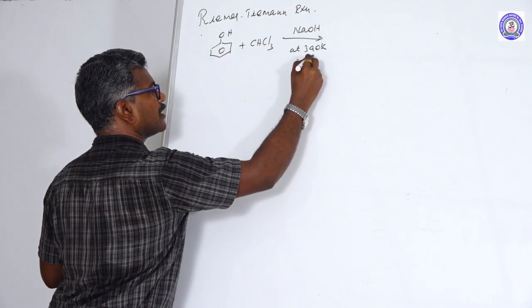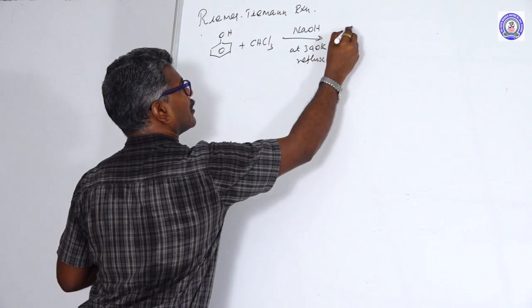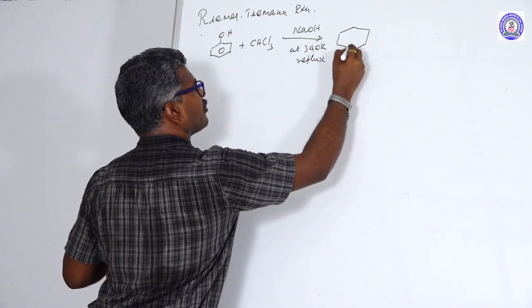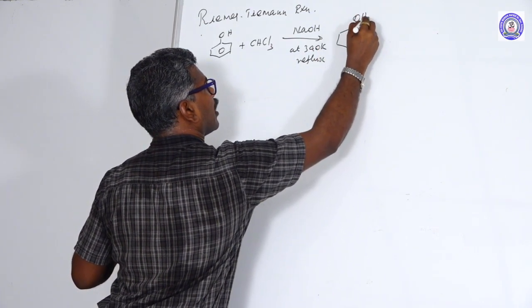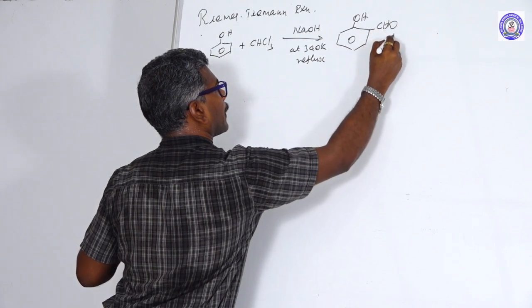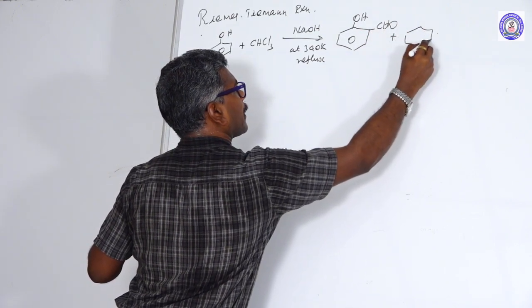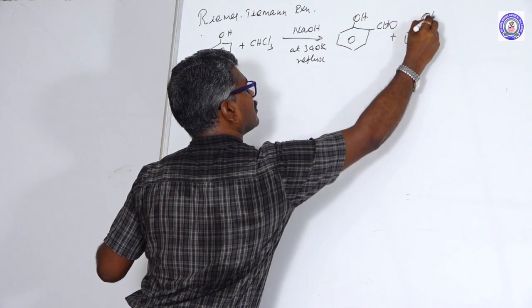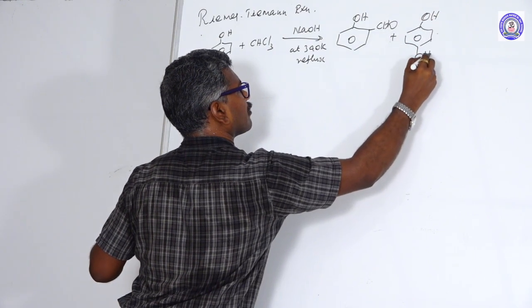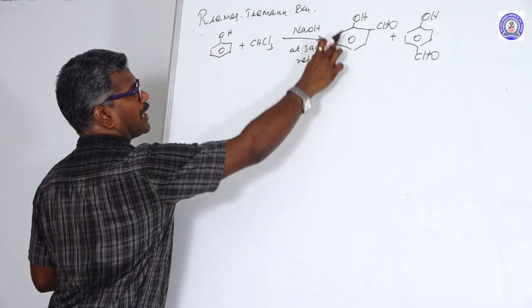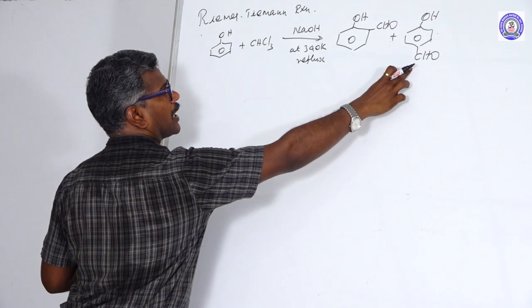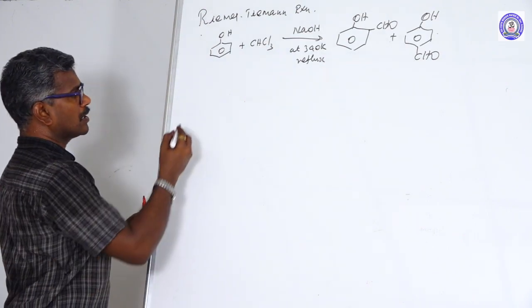Key point, reflux. This leads to the formation of an aldehyde: ortho-hydroxybenzaldehyde and para-hydroxybenzaldehyde.